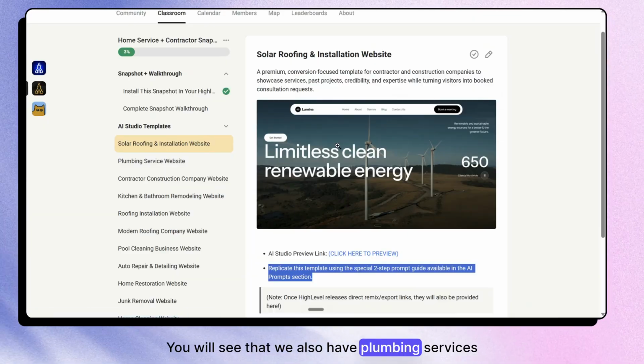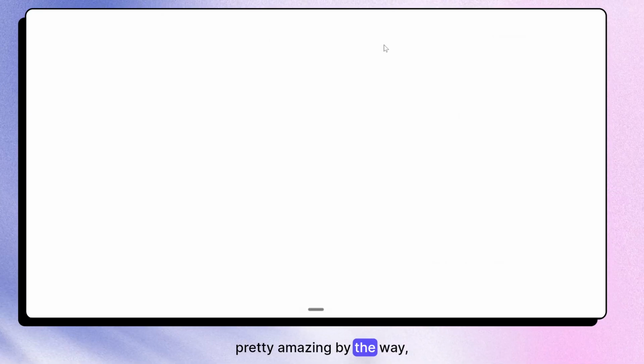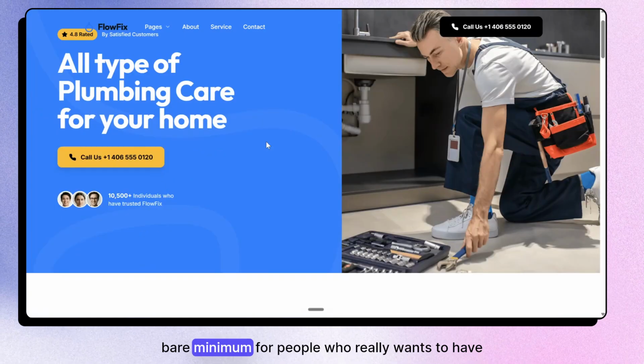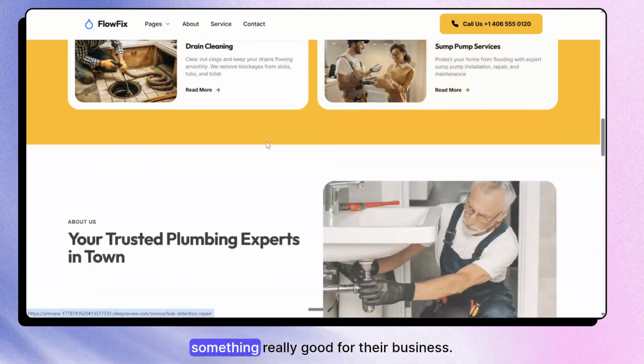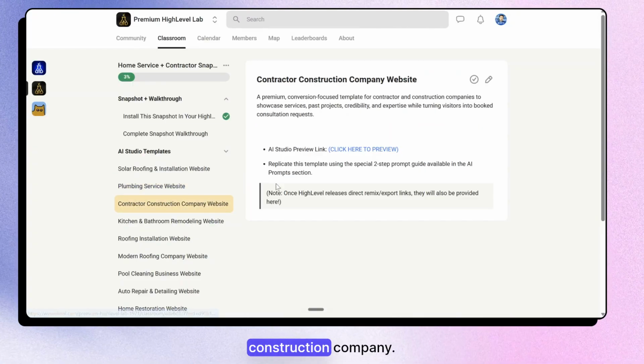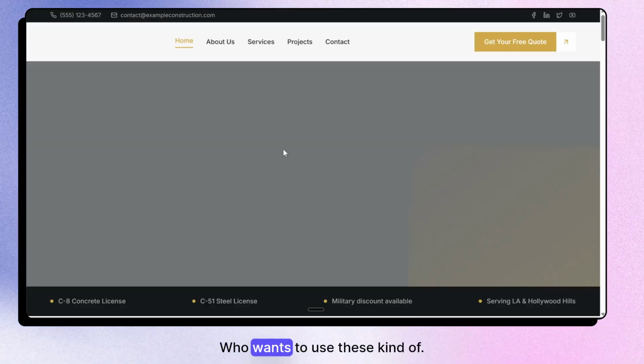We also have plumbing services here. I mean, again, I opened this. Pretty amazing. By the way, these templates I'm currently selling for like $97. Again, bare minimum for people who really want to have something really good for their business. Simple as that. Again, contractor construction company here. Again, neat, clean, premium setup built for businesses who want to use these kinds of templates.